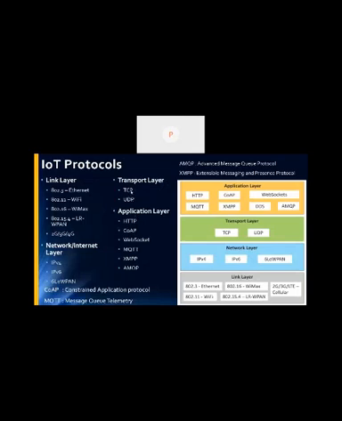And then at the transport layer, we use TCP, UDP. The application layer uses HTTP, SOAP, WebSocket, MQTT. Out of these application protocols, MQTT is the most used, and TCP and UDP are the default, used at the transport layer. So these are the basic IoT protocol layers and the different protocols. On the right-hand side you can see the different layers: application, then the transport layer, network layer, and the lowest one is the link layer, also called the physical layer.